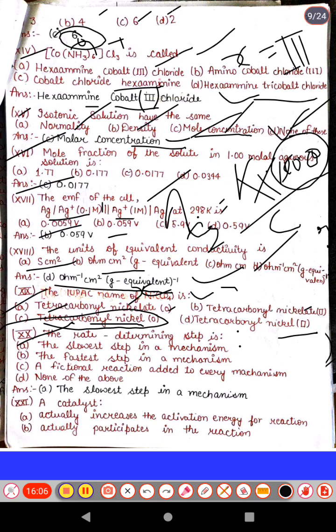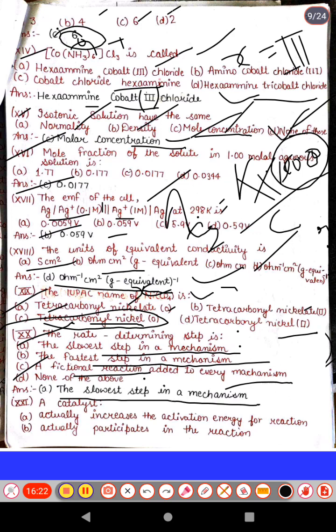Next is rate determining step. The first option is slow step in mechanism, second is fastest step in mechanism, third is a fictional reaction added to every mechanism, and next is none of the above. The correct answer is slow step in the mechanism. As we know, the rate determining step is the slow step, so this is the correct answer, option A.